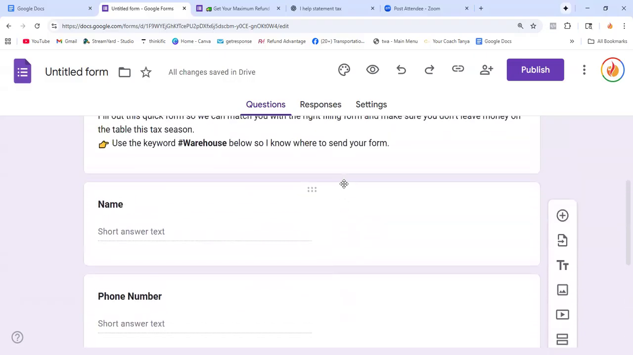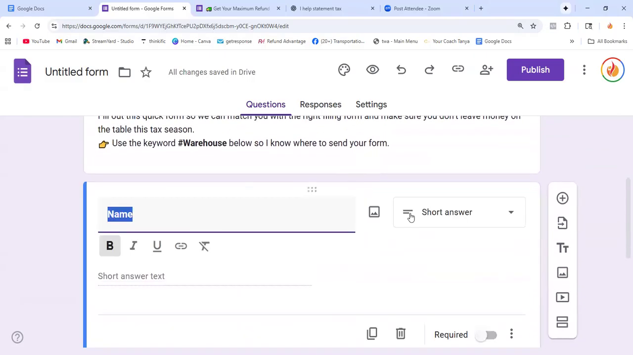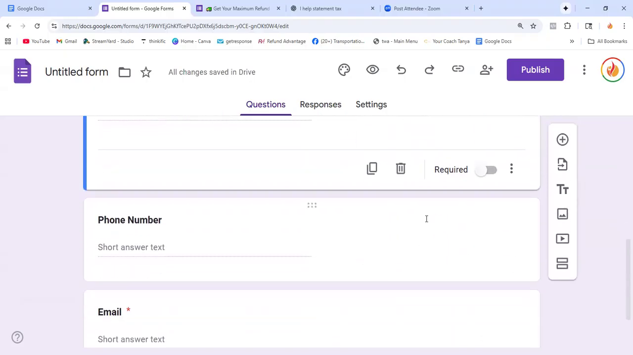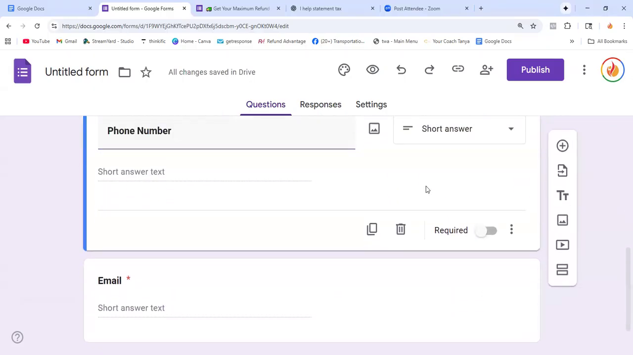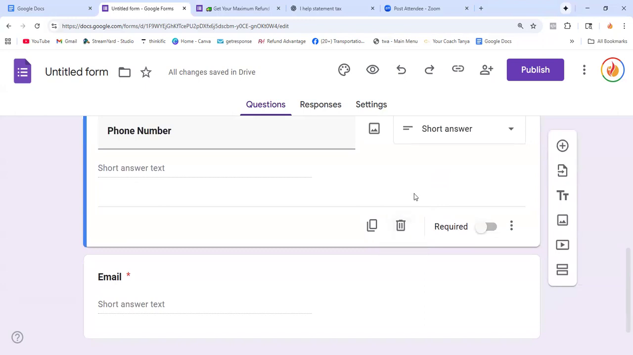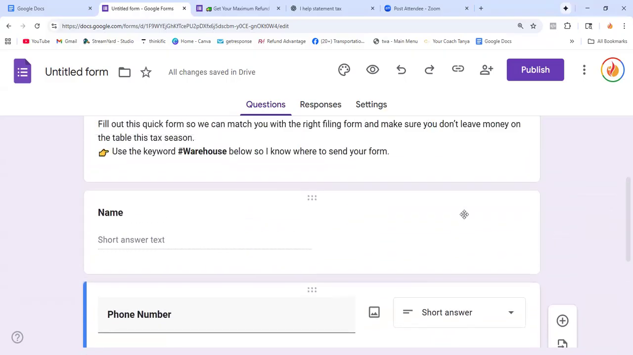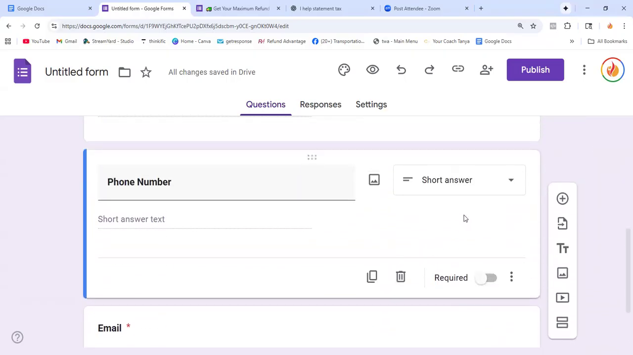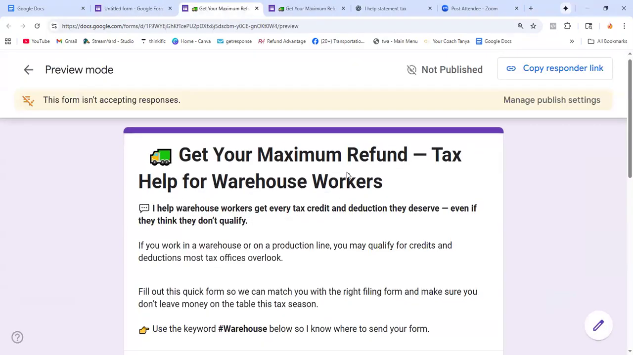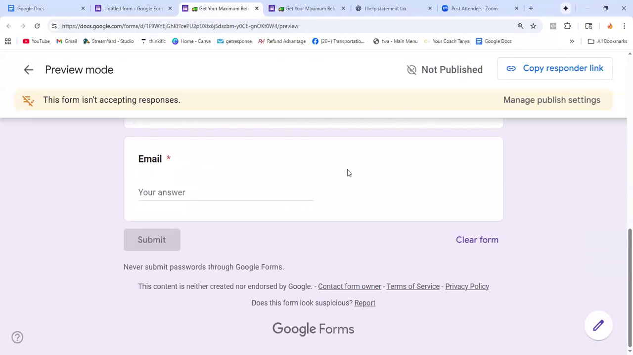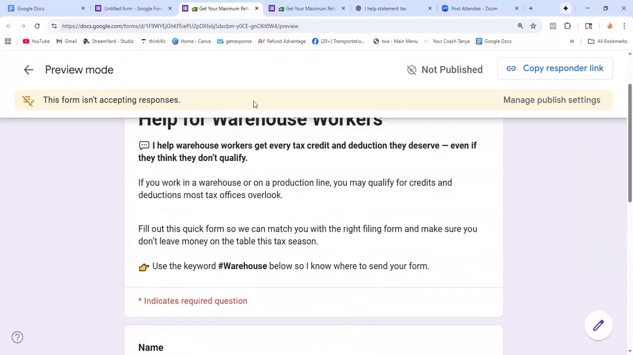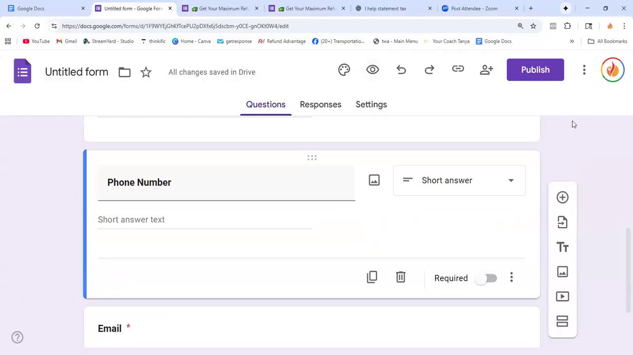So the others, you can make the name required, you can make the phone number required for them to give you, even though most of the time some will give you a fake phone number. So feel free to make it required. This is it so far, and at this point you can preview it. Go to that little eye so you see how it looks so far. So we're going to add more stuff.